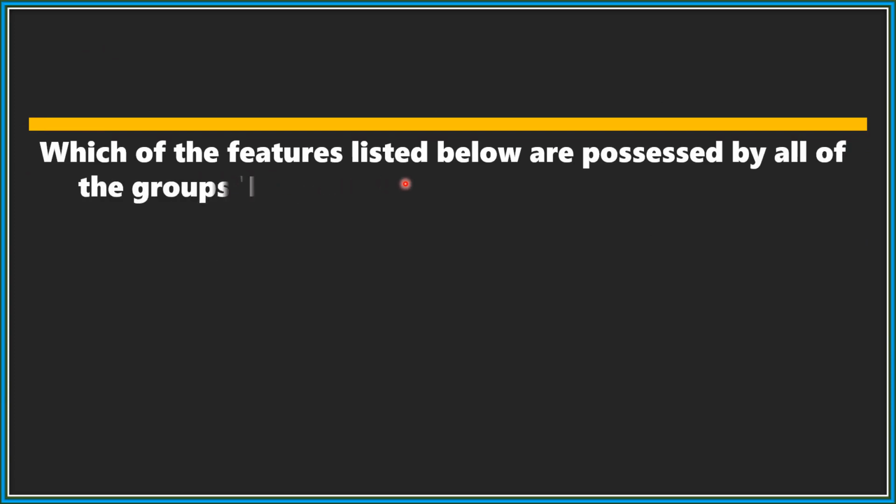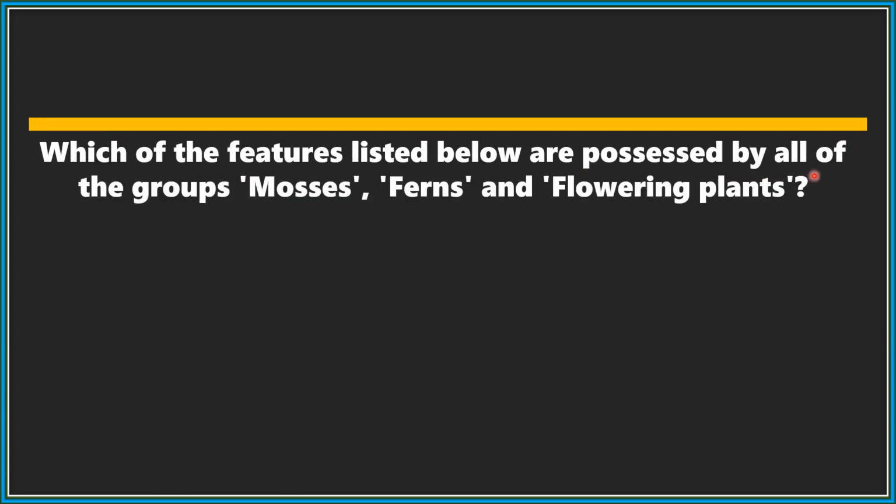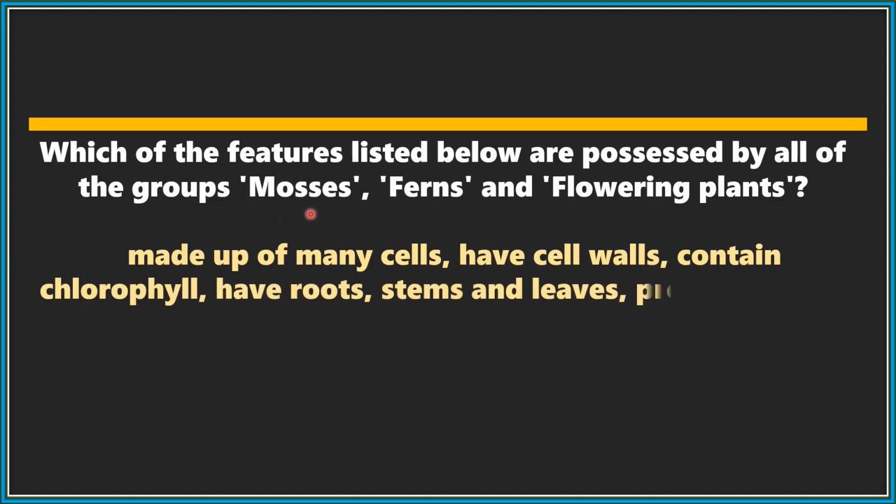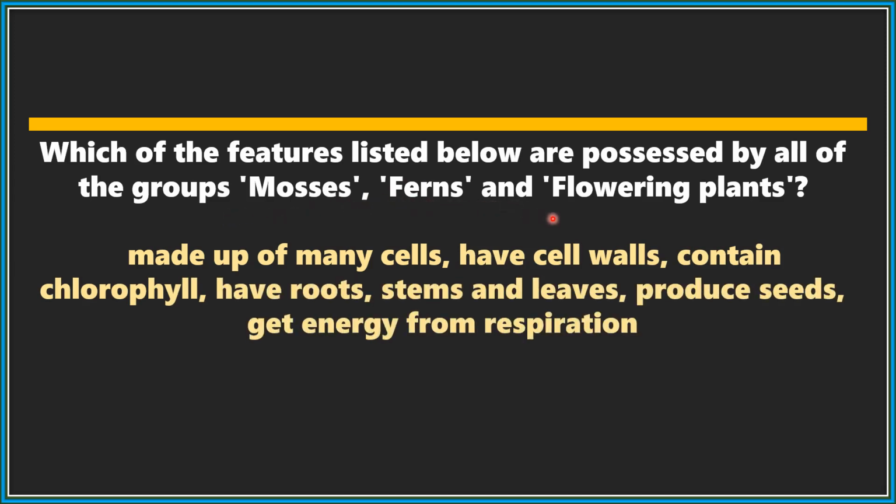Which of the features listed below are possessed by all of the groups: mosses, ferns, and flowering plants? Made up of many cells, have cell walls, contain chlorophyll, have roots, stem, and leaves, produce seeds, get energy from respiration.